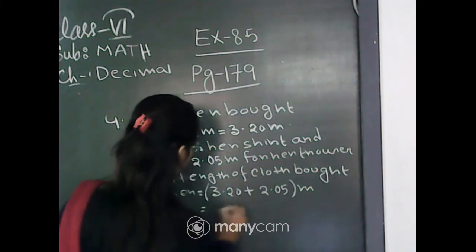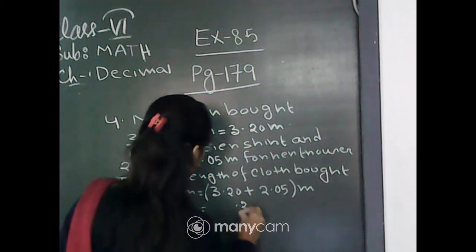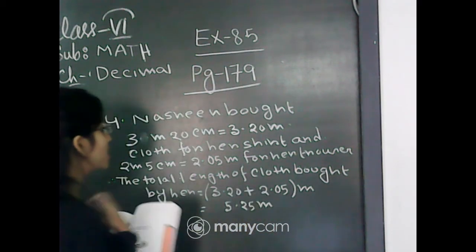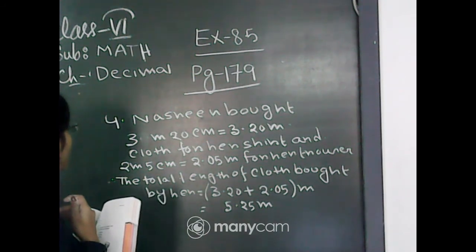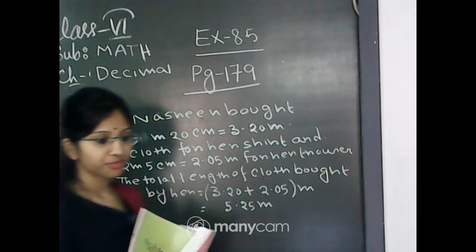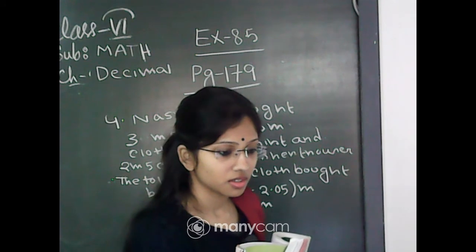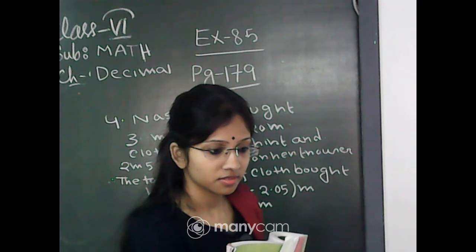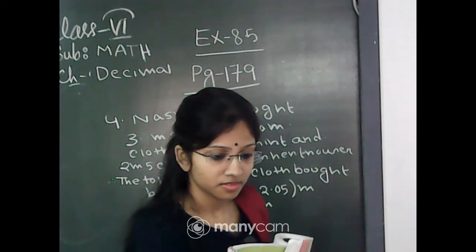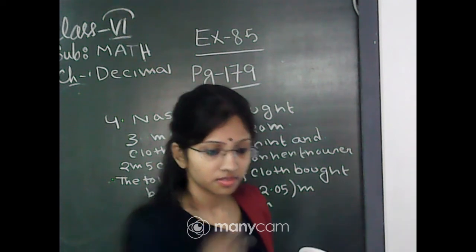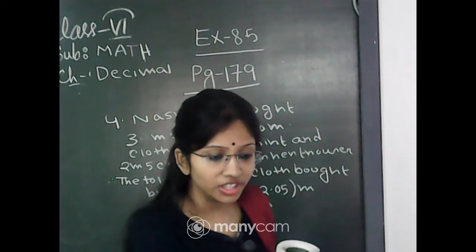Therefore, the final answer is 5.25 meter. Therefore, the total length of cloth bought by her is equal to 5.25 meter. Now it is clear to everyone.